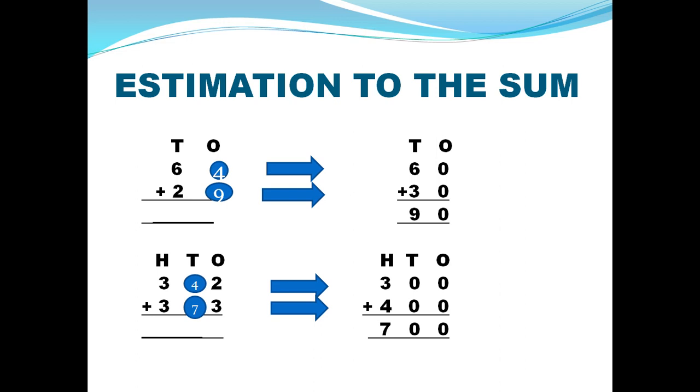So it remains 300. Next number is 373. 7 is a strong number. It is giving its power to 300. So now 300 will become 400. 300 plus 400 becomes 700. It is very easy to calculate now when we have rounded off the numbers.